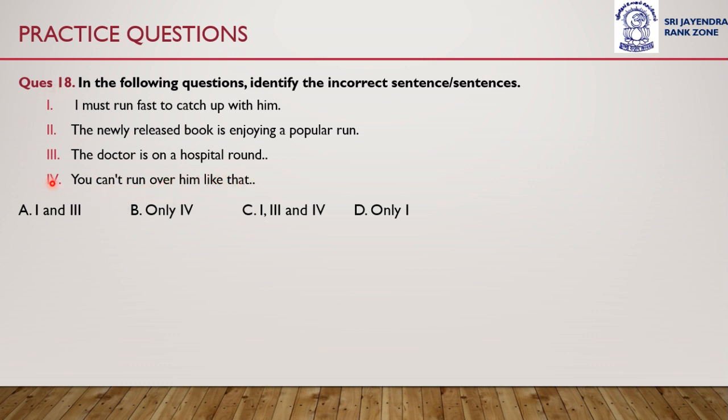These are the four sentences, and we have to recognize which of these sentences is incorrect. Is it option A, 1 and 2, 1 and 3? Option B, only fourth sentence is incorrect. Option C, 1, 3 and 4 sentences are incorrect. Or option D, only first sentence is incorrect. Recognize which of the sentences are incorrect.